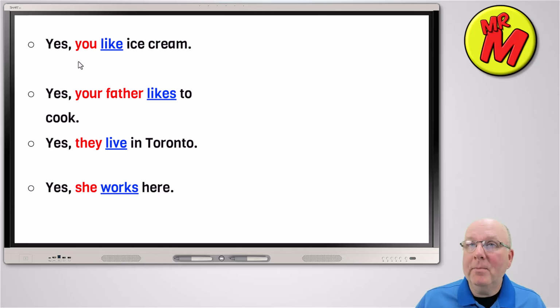Since the main verb is not to be, in this case it is to like, then the question will begin with the verb to do. So it will begin with do or does. Do for all the persons, plural and singular, except does for the third person singular, like this one.